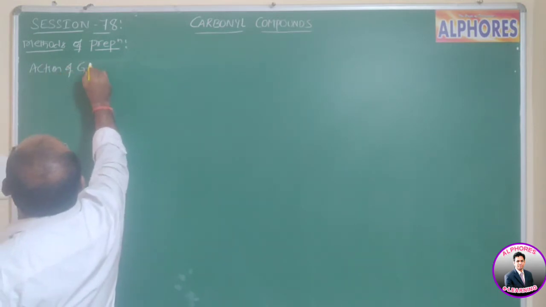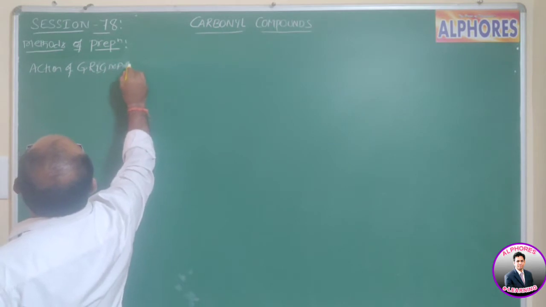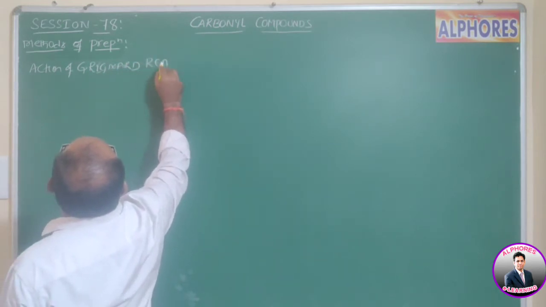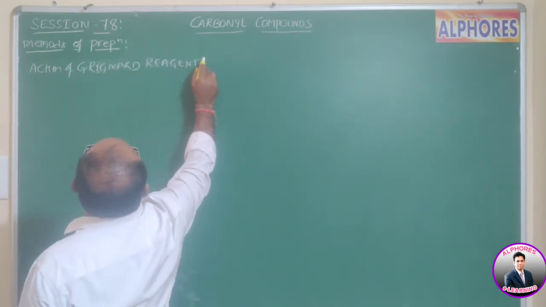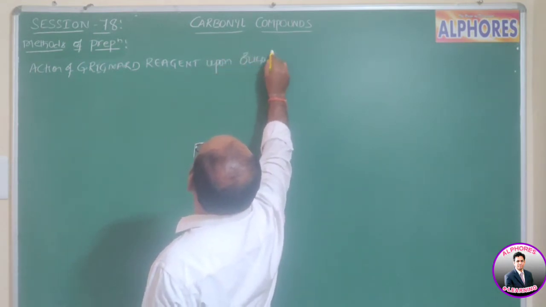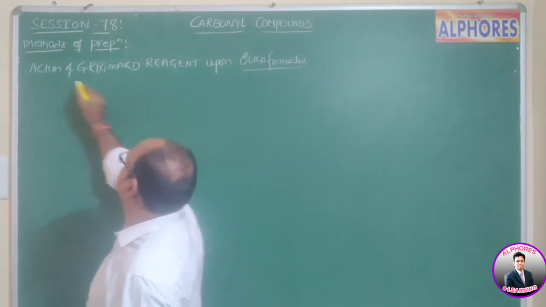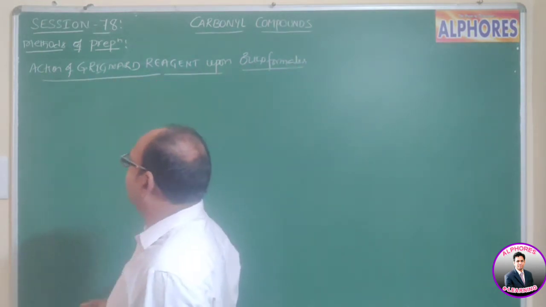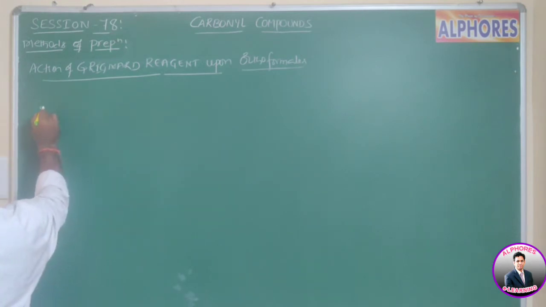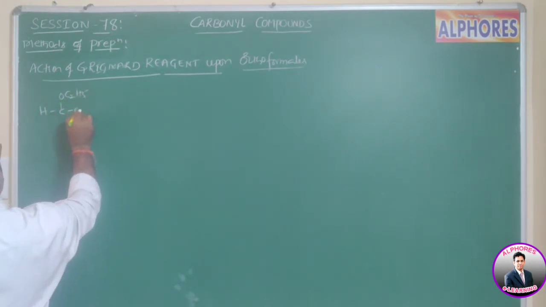Action of Grignard reagent upon orthoformates. I will consider an orthoformate ester.